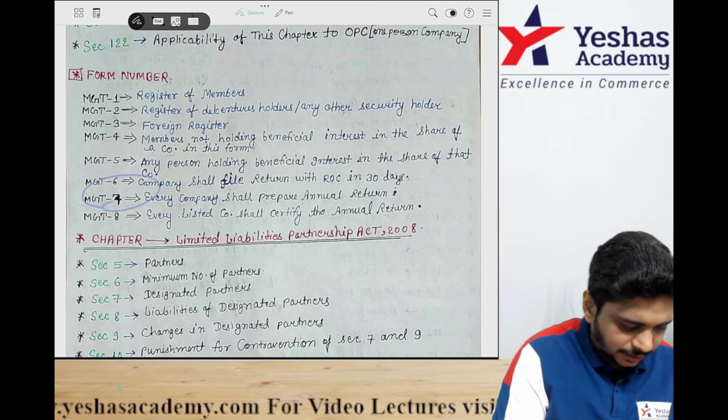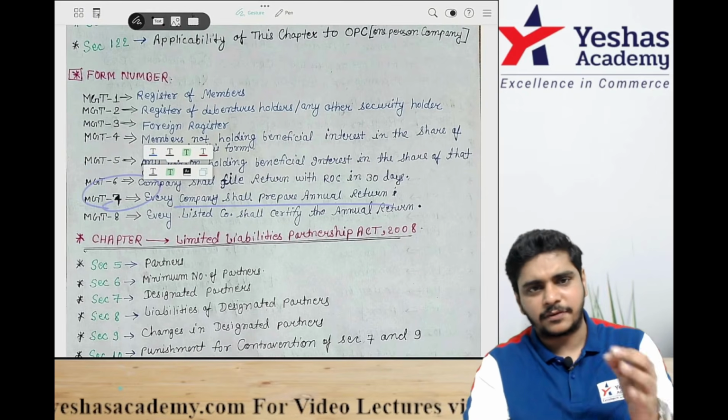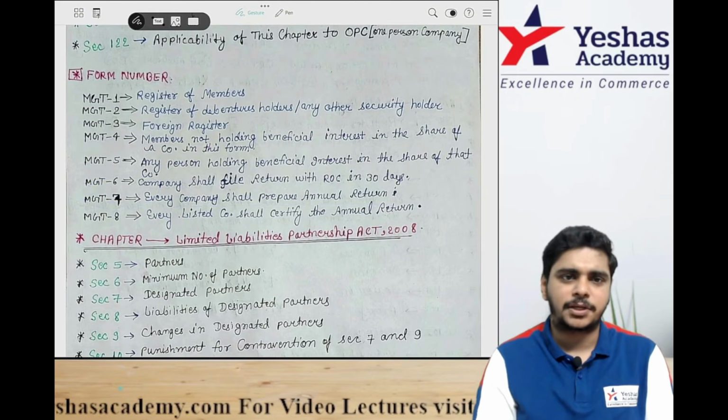MGT 7, every company shall prepare an annual return. MGT 7 is very important. Every company should prepare an annual return.